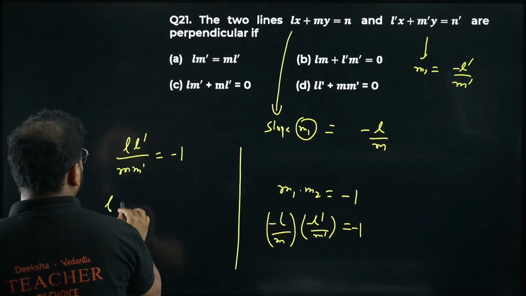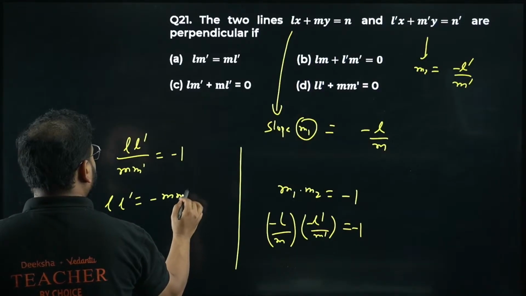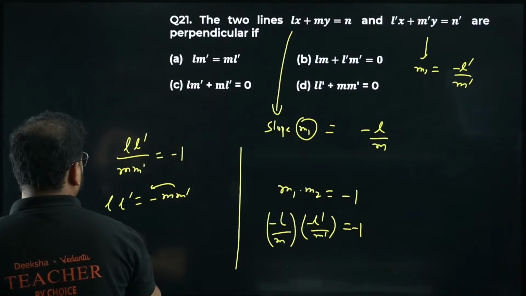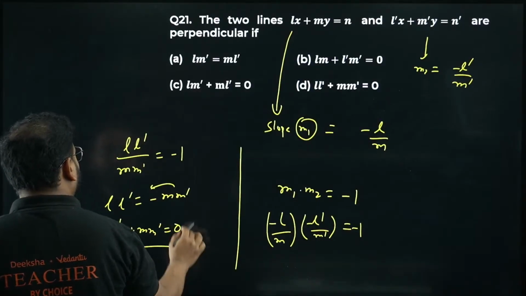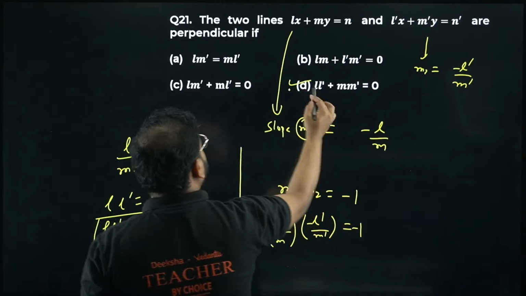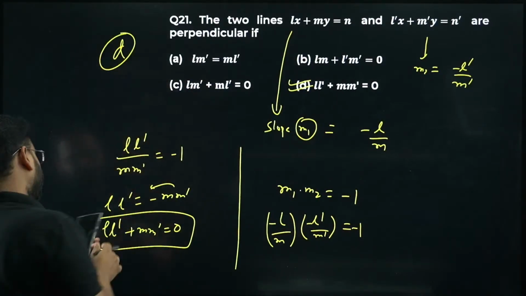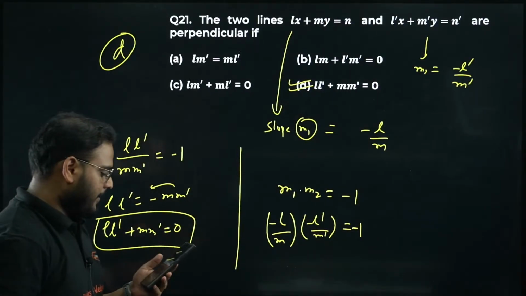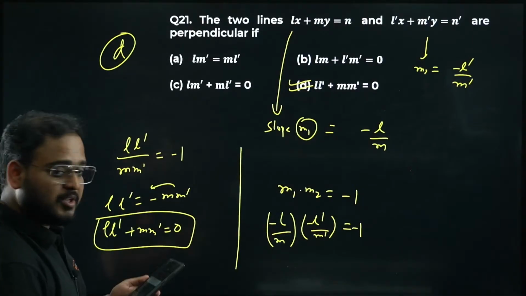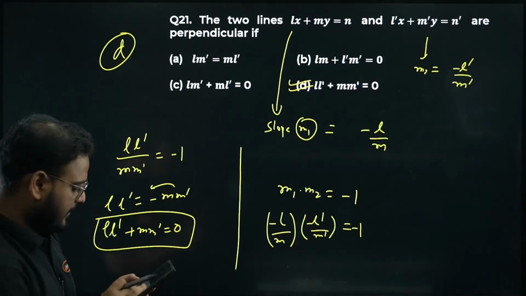Cross multiply, I get L' equals minus m'. Bring it on this side. I get L' plus m' equals 0. Option D is correct. Okay, this is clear. Please check. Option D is correct.